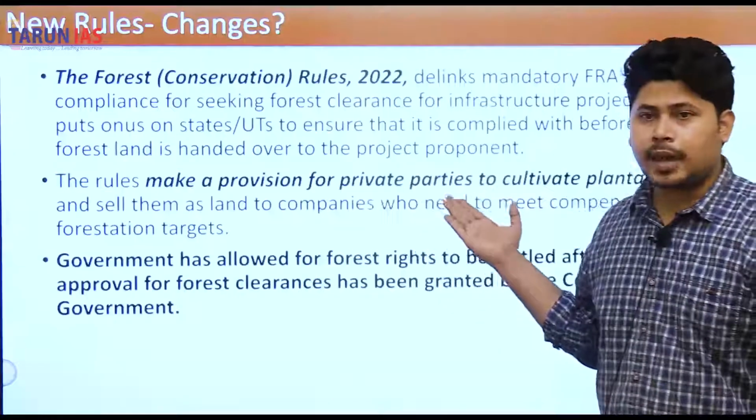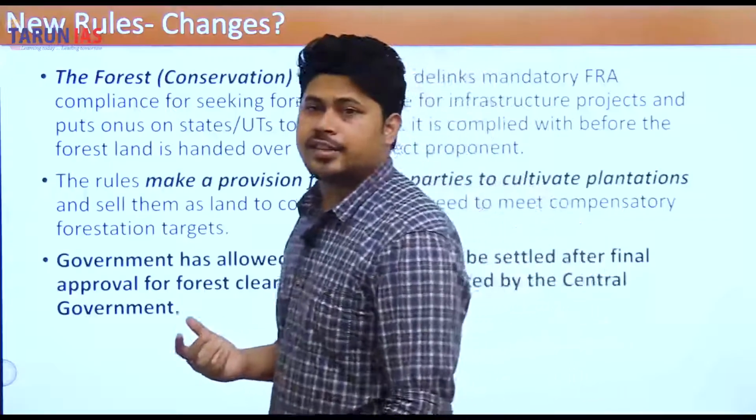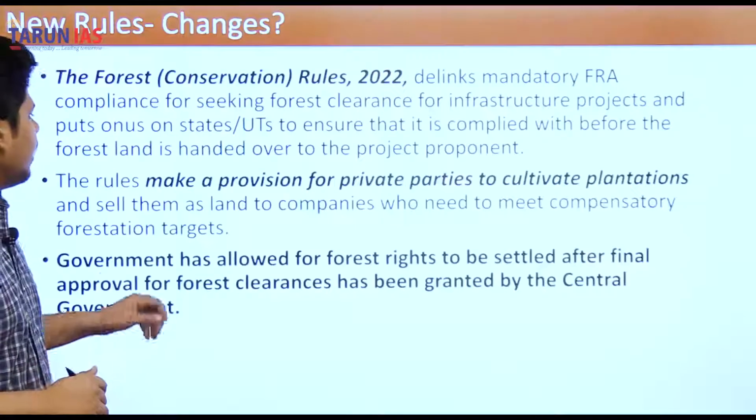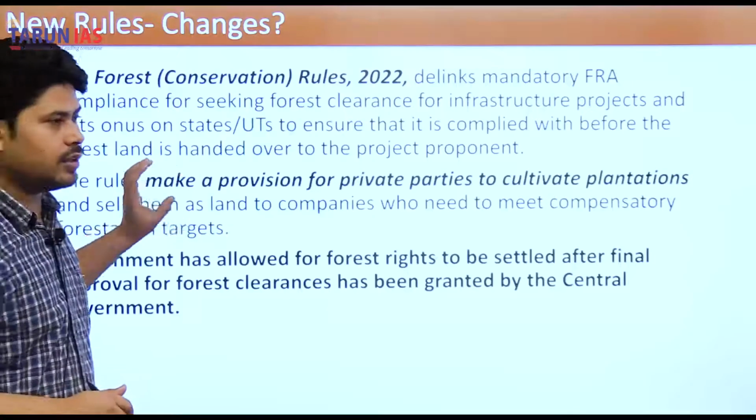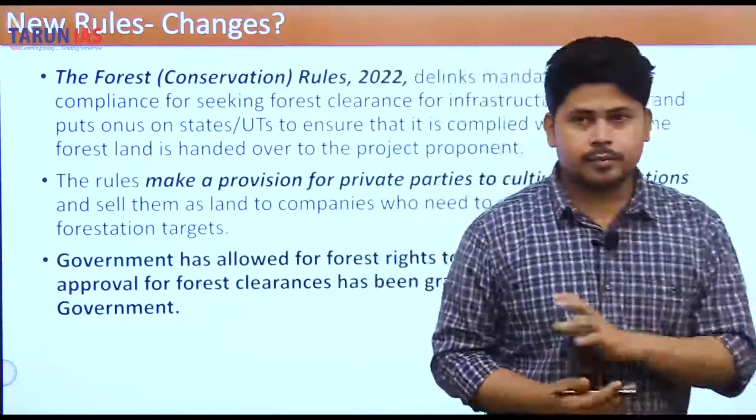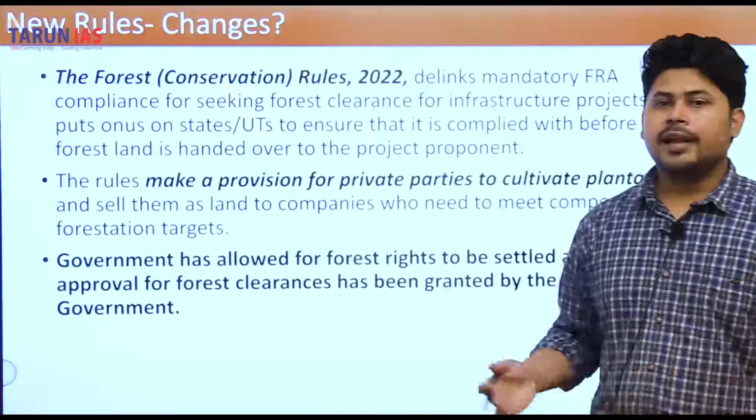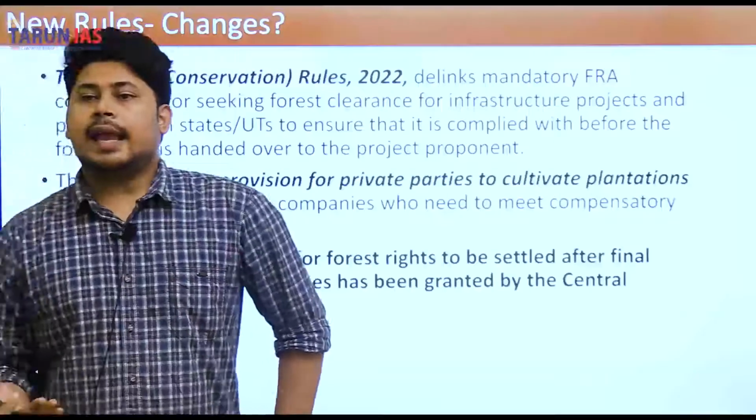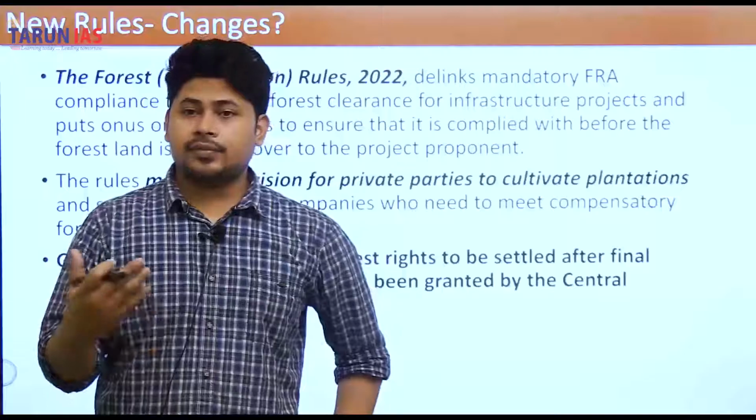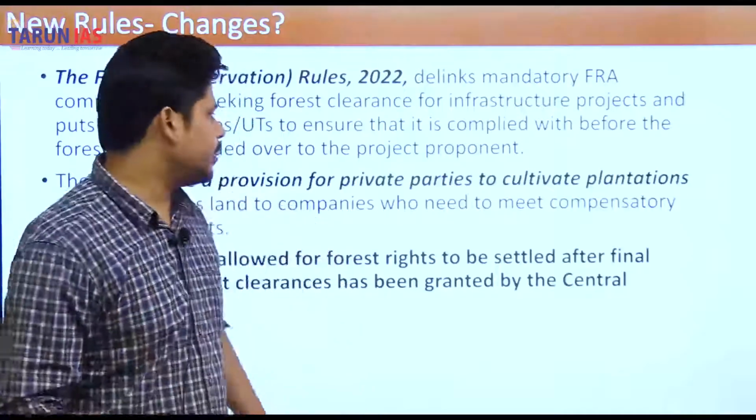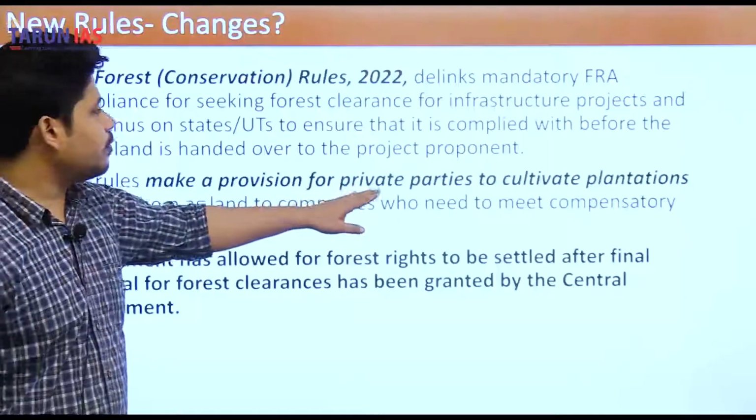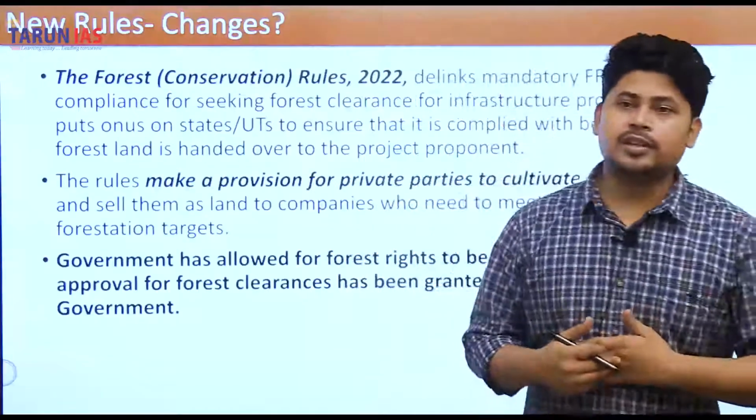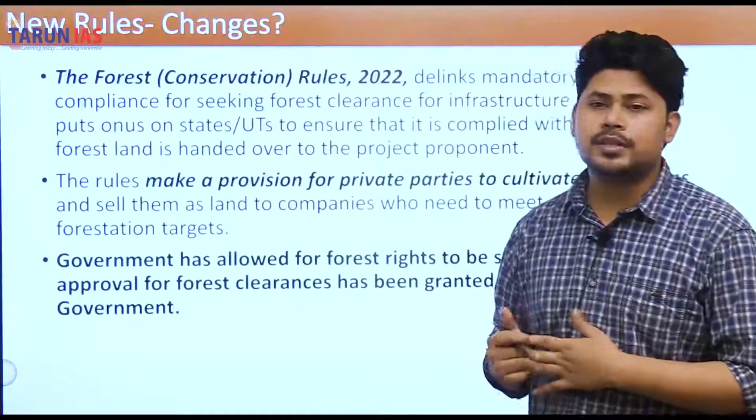The rules make a provision for private parties to cultivate plantations and sell them as land to companies who need to meet compensatory forestation targets. This is also going to cause harm to the forest, because it has made a provision that any private entity can cultivate plantations and sell them as land, because the companies which are diverting the forest land also have to do compensatory afforestation.